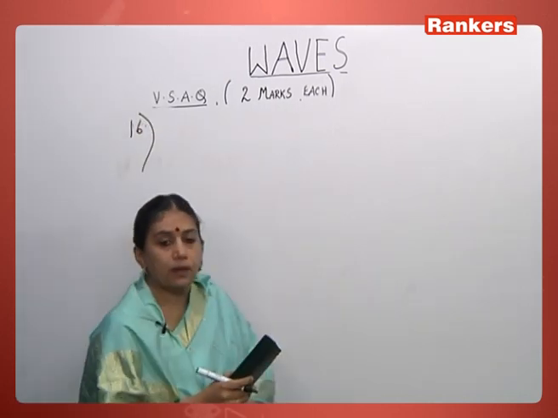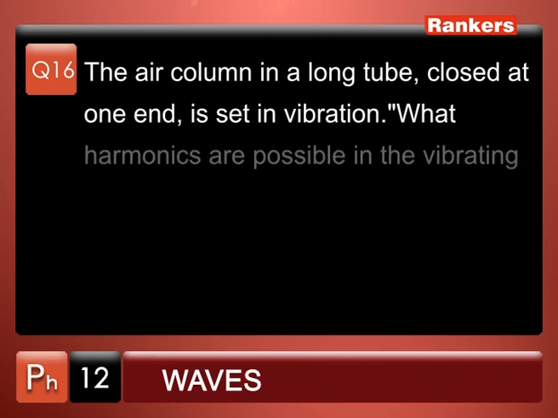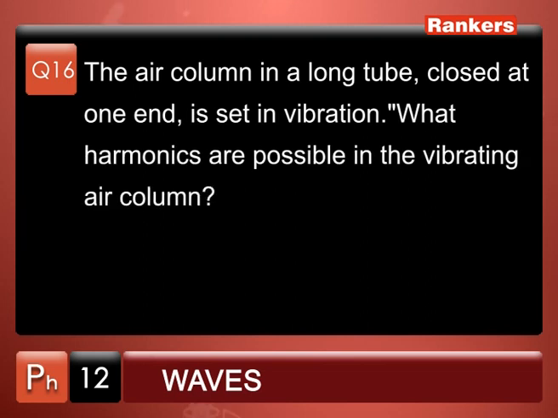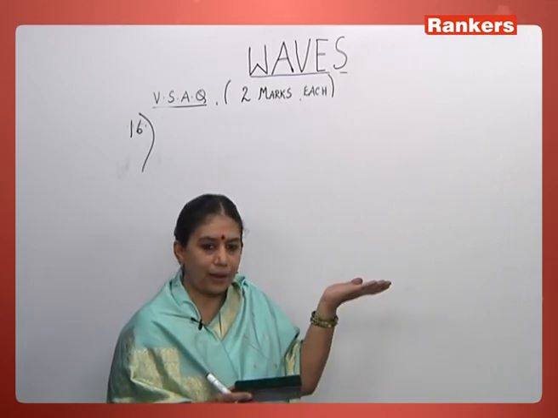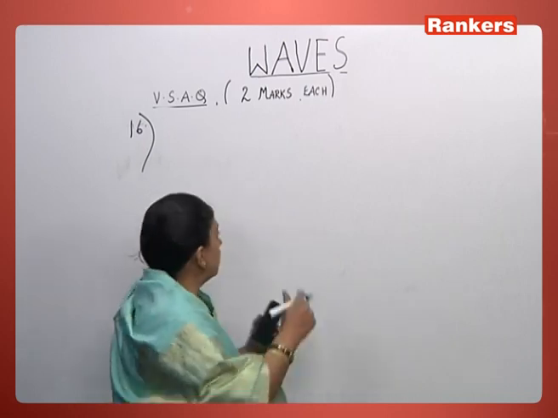Similarly, the 16th question is for a closed pipe. The air column is a long tube closed at one end and is set into vibration. What harmonics are possible in the vibrating air column? This is similar to the previous one, which was for vibrating strings. This is for a closed pipe.